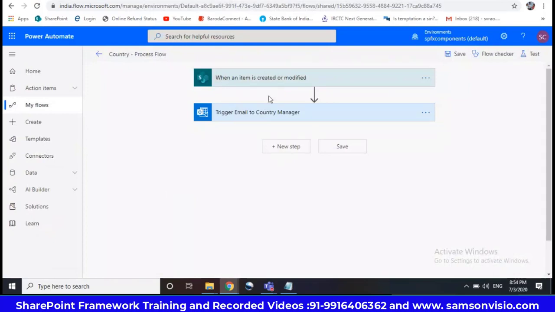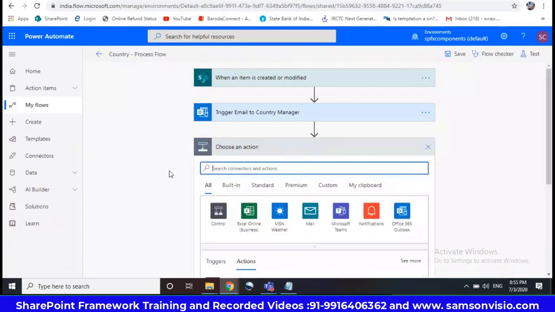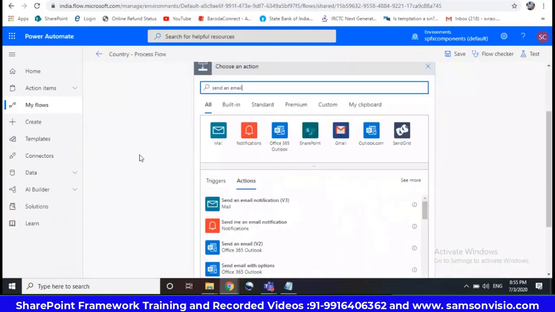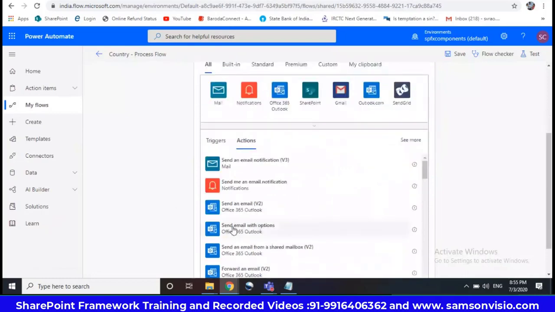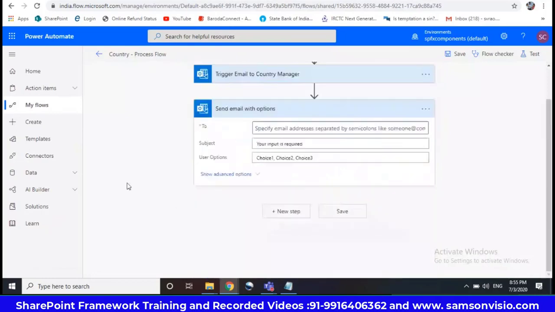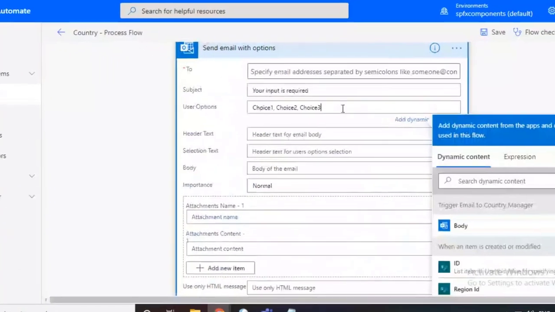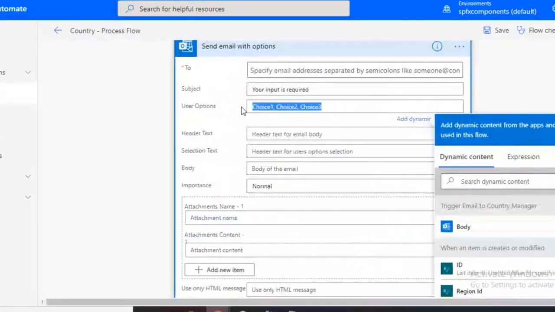So how to add the next action? We have added one action, right? So you can add another action. I told you about send email, right? So we'll take another email action. You can search for it: send an email with options. That means you will get the options, and based on those options you can approve, reject, or something like that. So you will split the values with a comma.